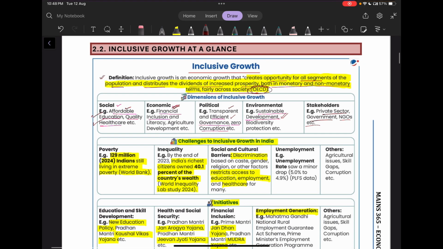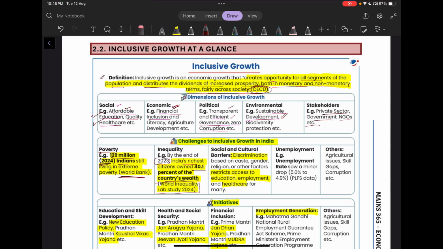Now, what are the challenges to inclusive growth in India? So, first is poverty. Around 129 million Indians still are living in extreme poverty. This is as per World Bank report 2024. Then there is inequality. As per data in 2023, India's richest own around 40.1% of the country's wealth.